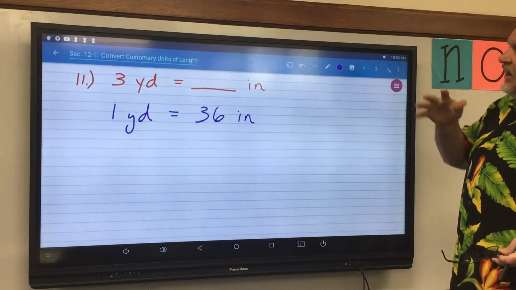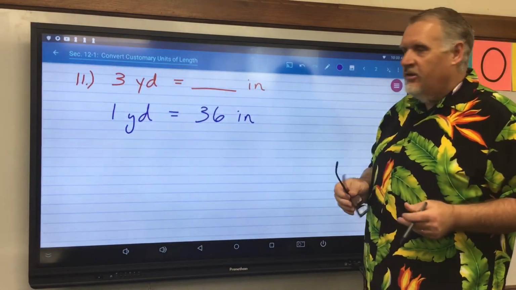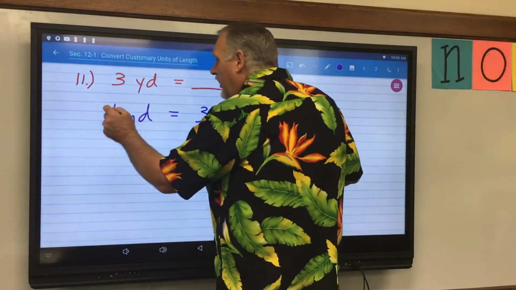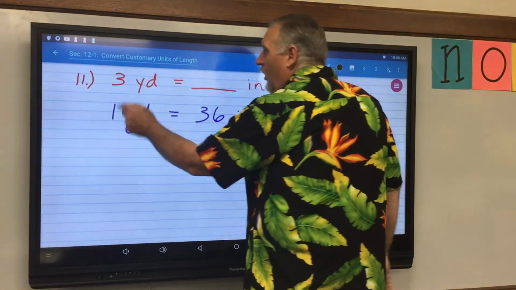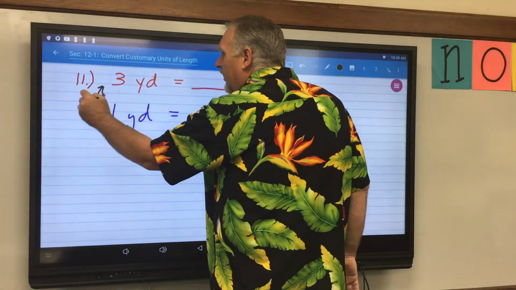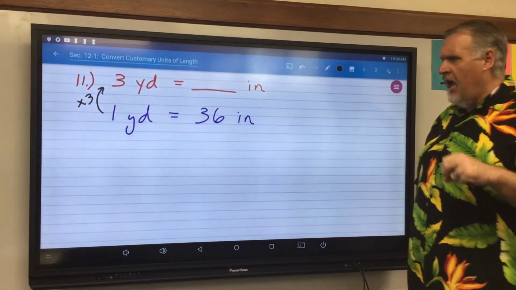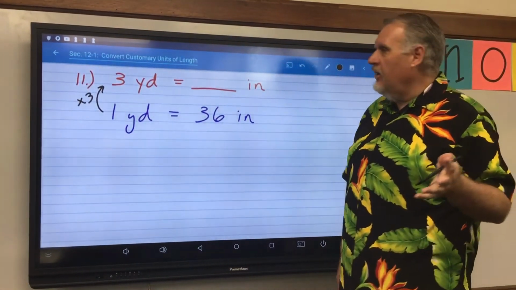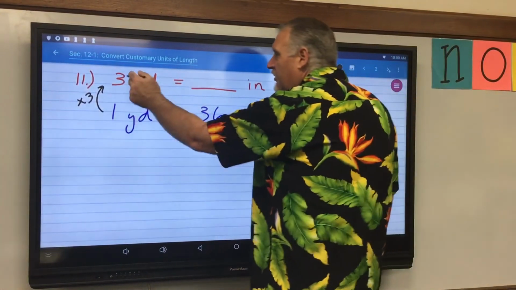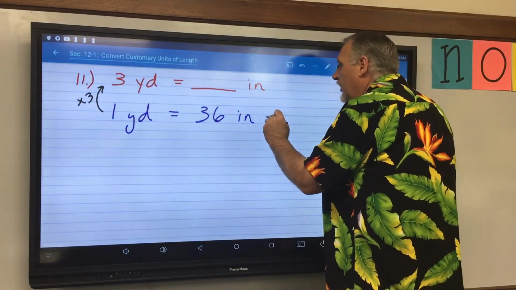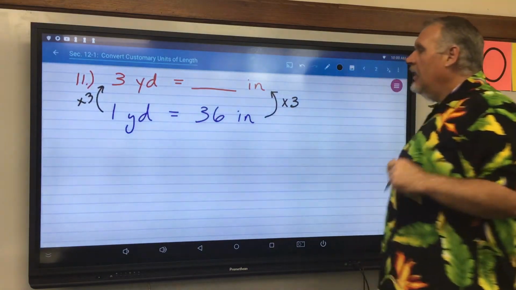So then you look at how you get from one piece to the next. I know that 1 yard, how do I get from 1 to 3? Well, clearly I multiply it by 3. This is going to be all about multiplication today. Don't say, oh, you can add 2. That doesn't help us, okay? So 1 yard times 3. 1 times 3 is 3. I'm going to do the same thing over here to get my answer. Times 3 again.